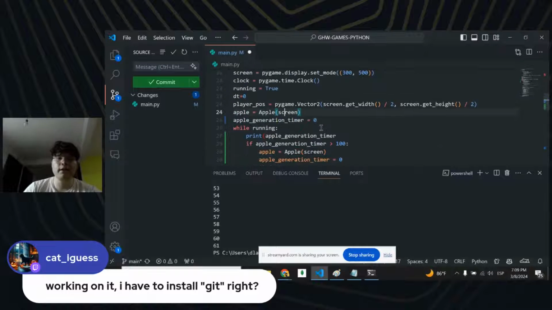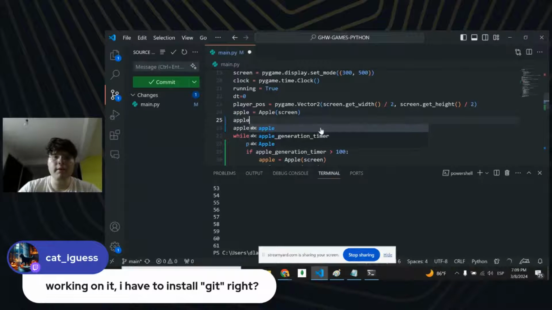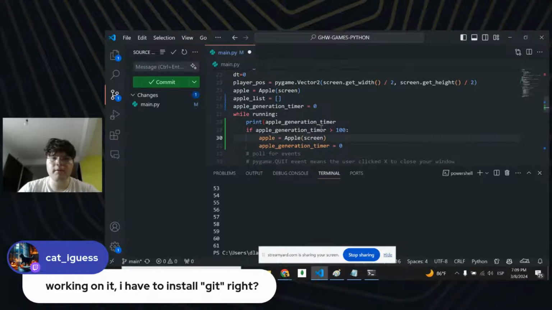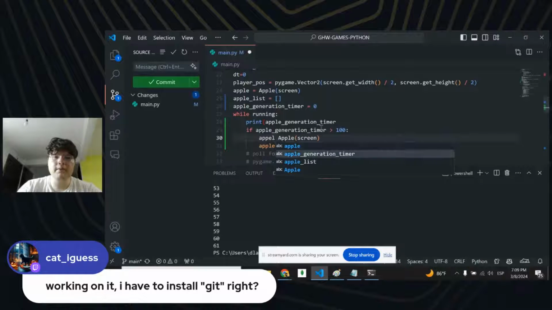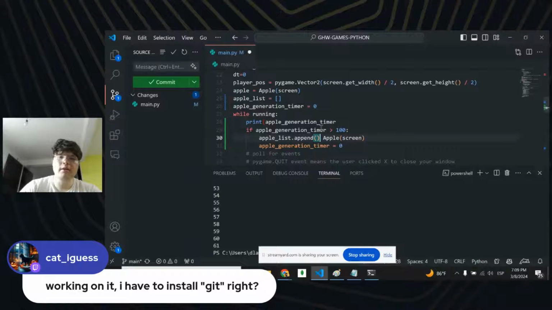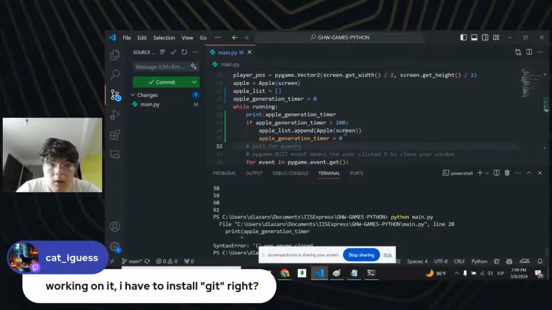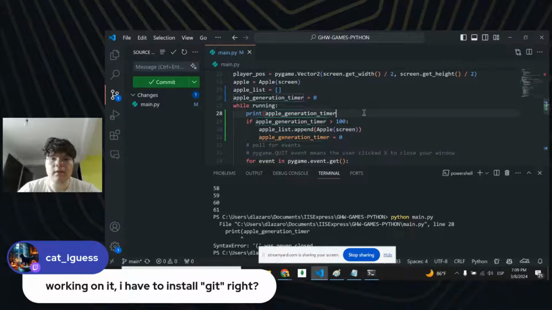So let's just add the apples list. The apple list is going to be an empty list, and then instead of doing that, we should be doing apple list.append, and we should be ready to do this. And yeah, let's see. Oh yeah, my bad.